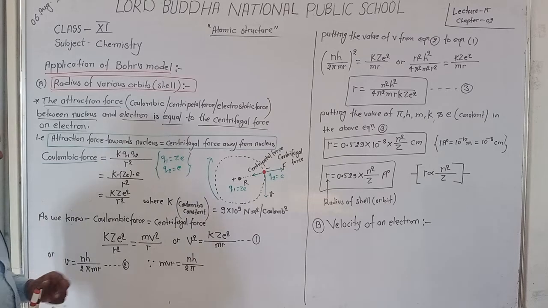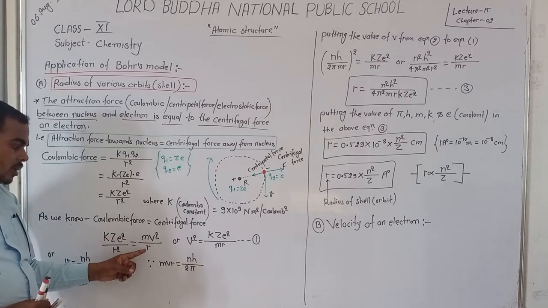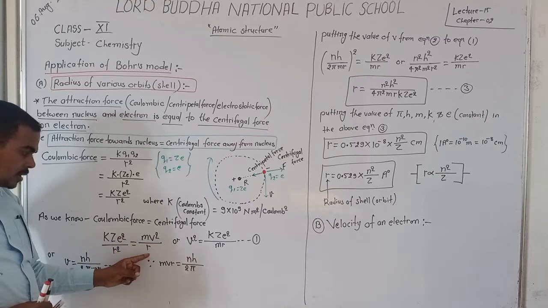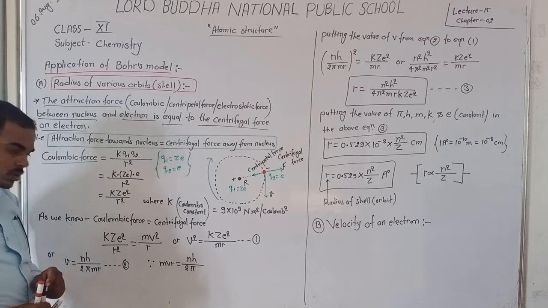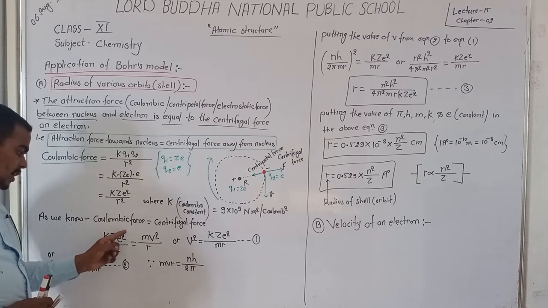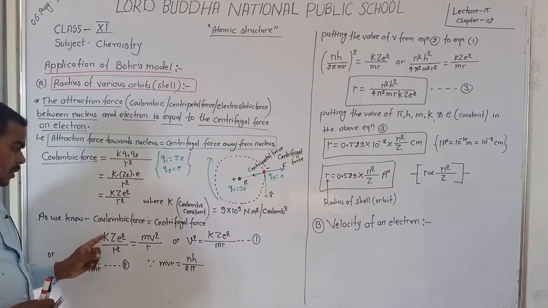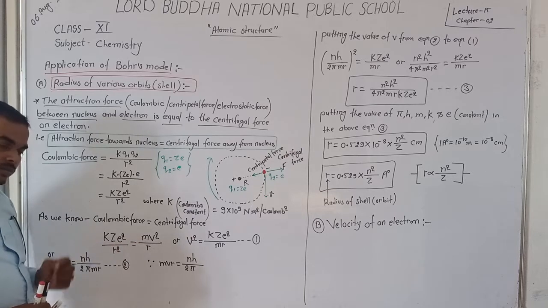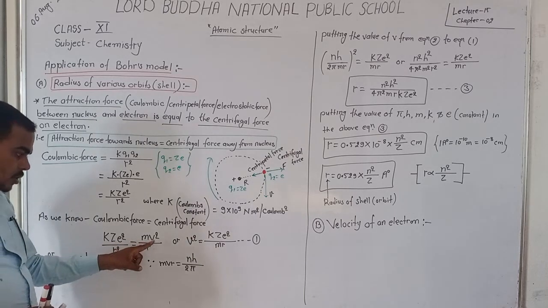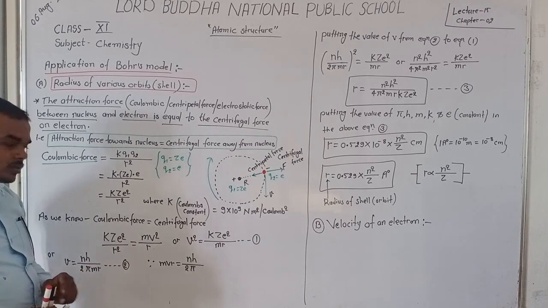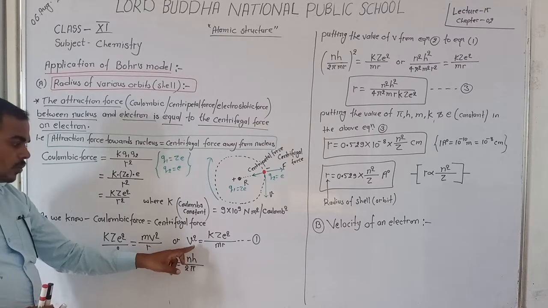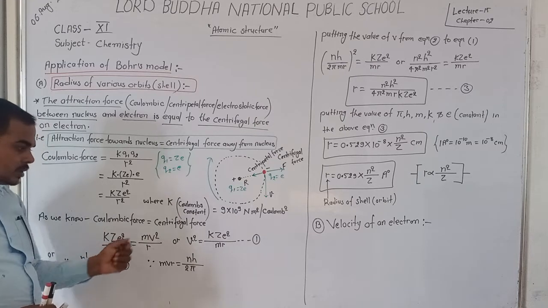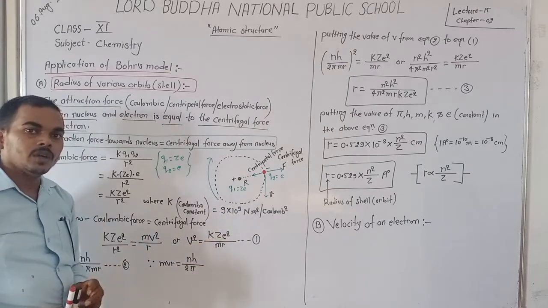The centrifugal force is equal to m v square upon r, and K Z E square upon r square is the Coulombic force. After comparing, we find v square equals K Z E square upon m r. This is known as the first equation.